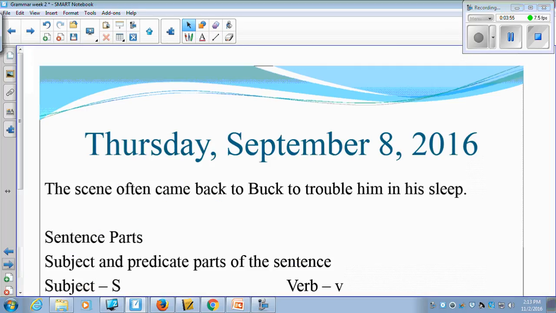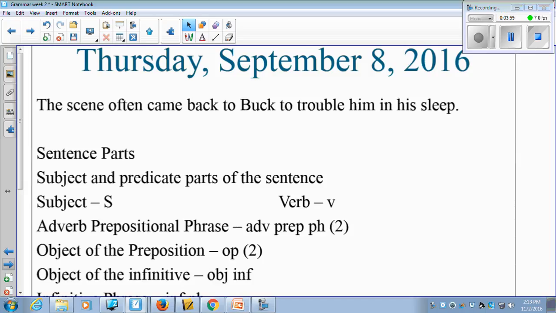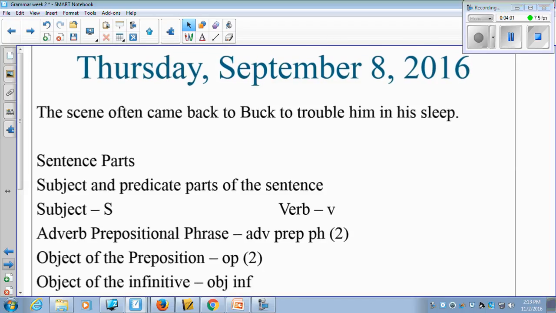In the next slide, we're going to do parts of the sentence.